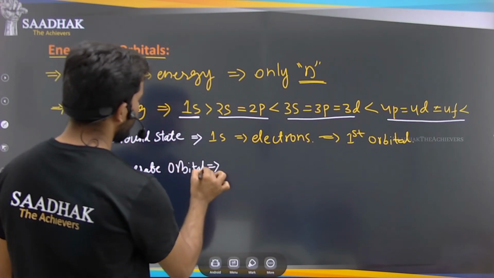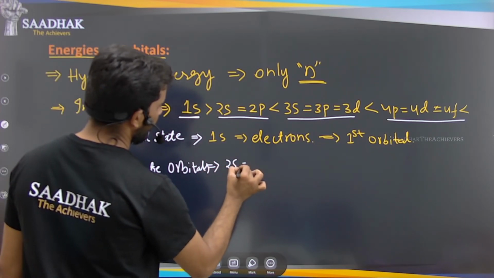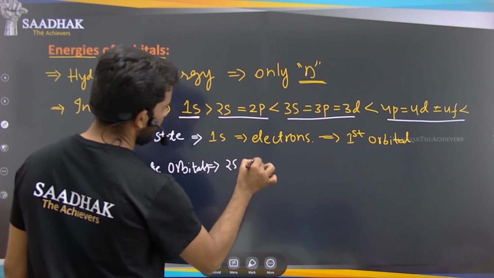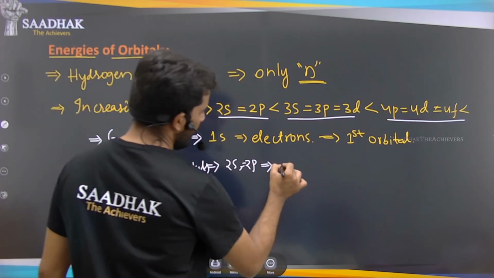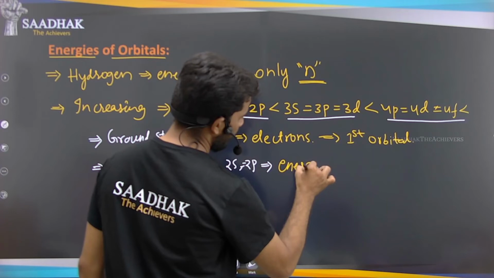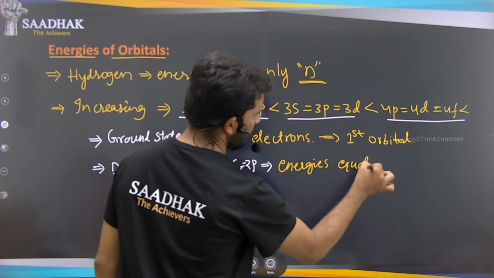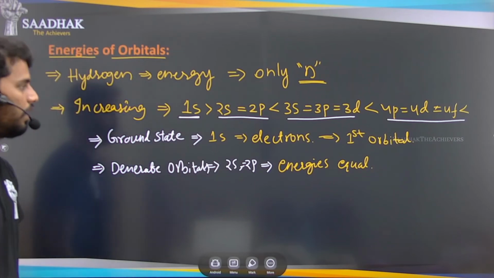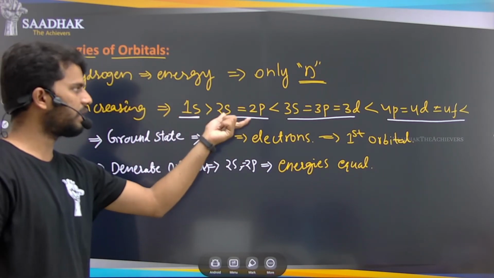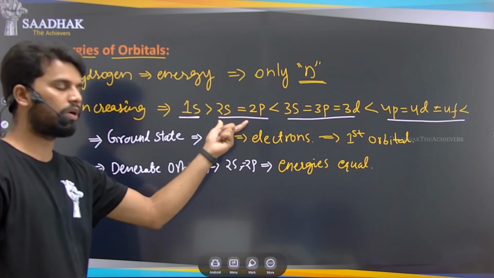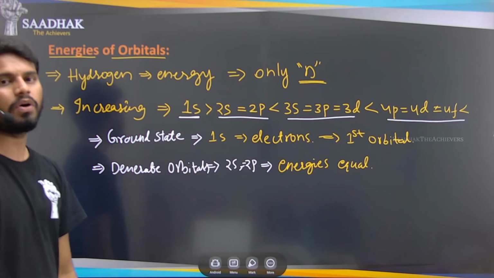Those are 2s and 2p. What does that mean? The energies are equal. So if two different orbitals have the same energy, then we call them degenerate orbitals.